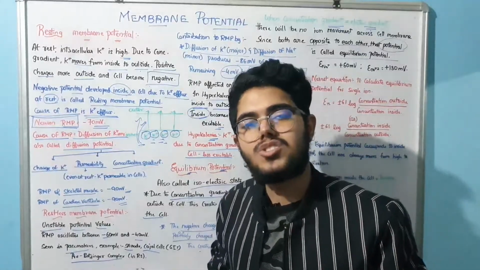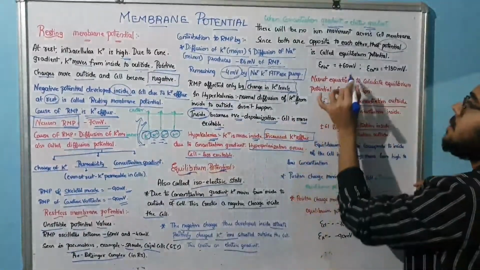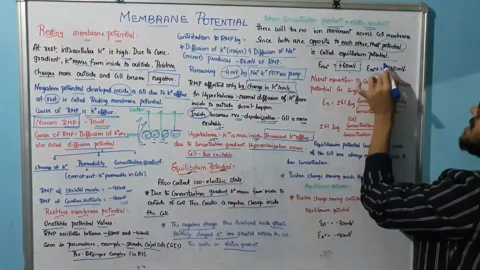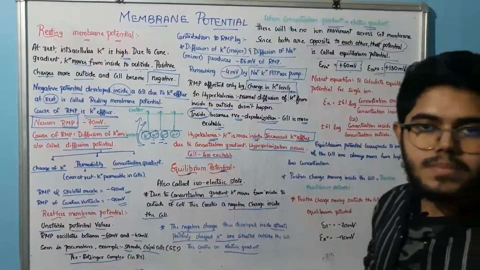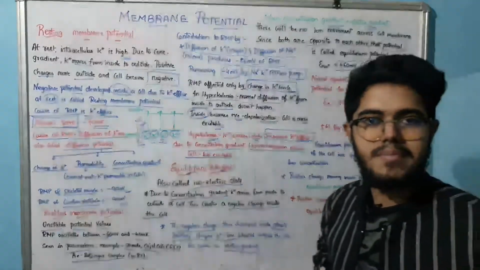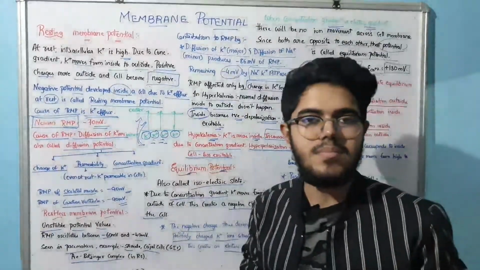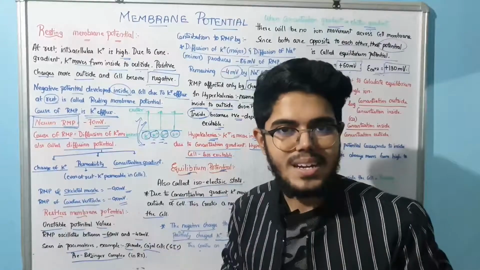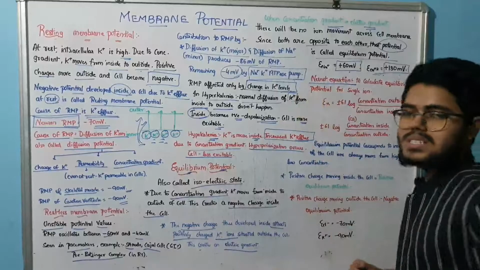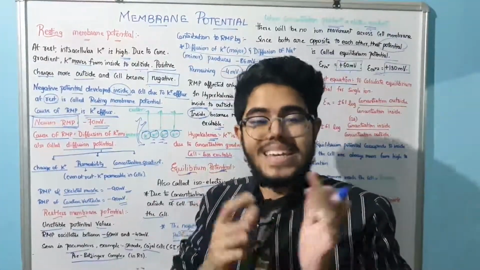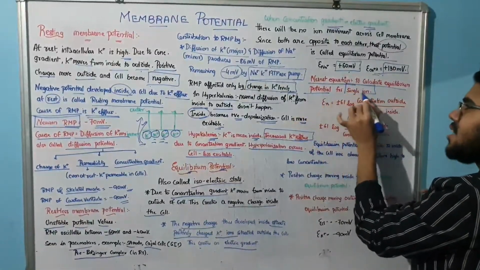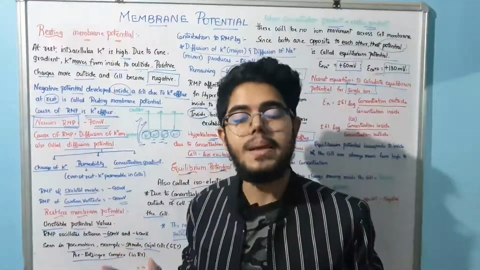Now, what is the equilibrium potential of sodium? Very simple, plus 60 mV. And remember calcium also, plus 130 mV. So who gave this idea, sir? How did this plus 60 mV come? How did this plus 130 mV come? We have an equation, that is the Nernst equation. What is this, sir? The Nernst equation is used to calculate the equilibrium potential for a single ion. Very simple and very important.